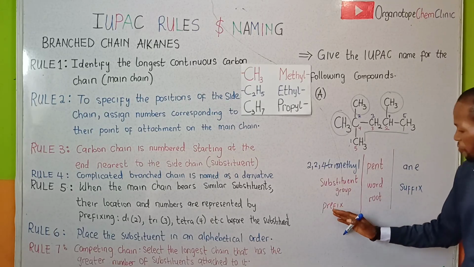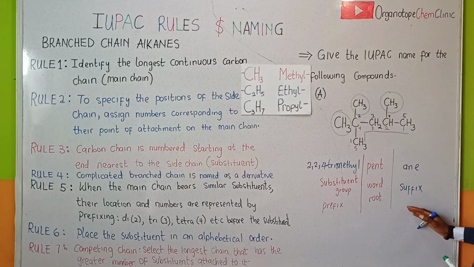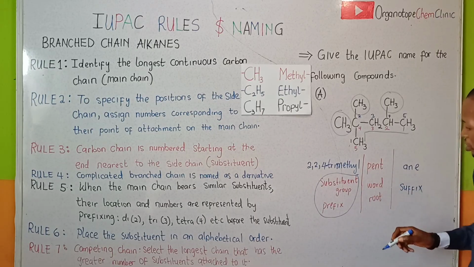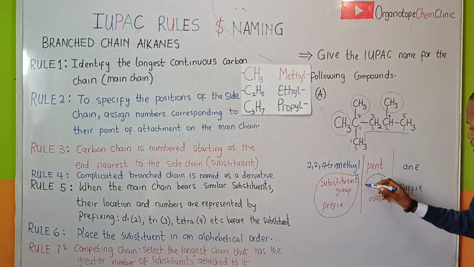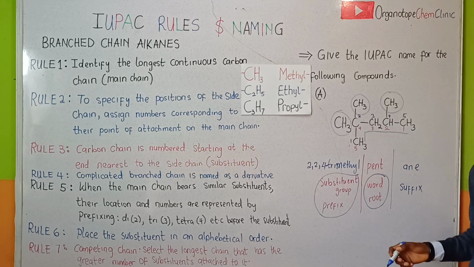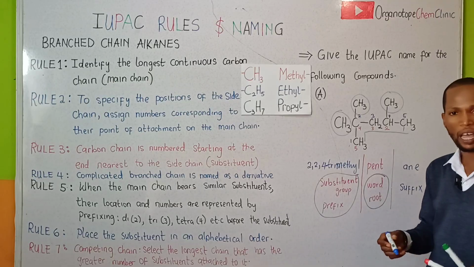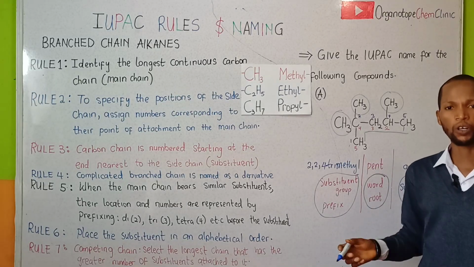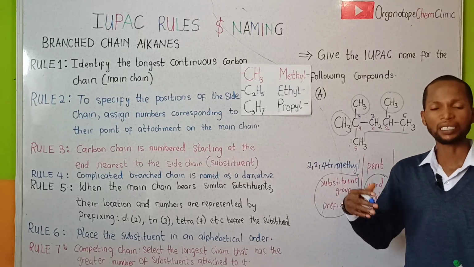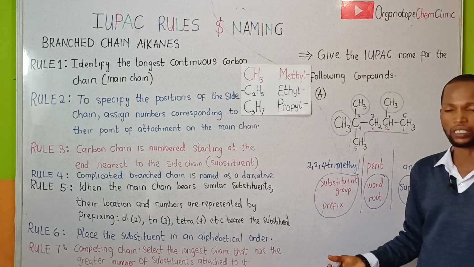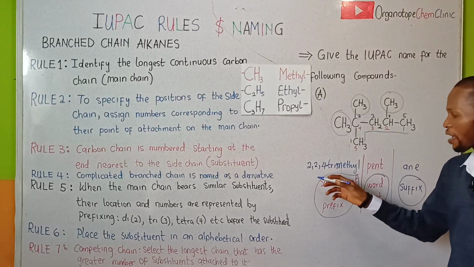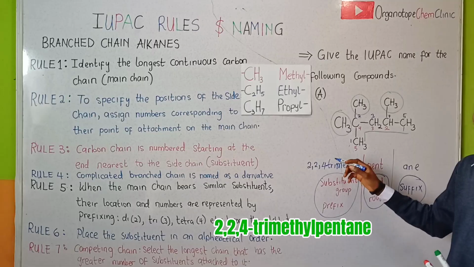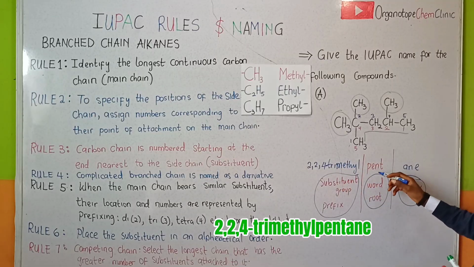So we have prefix, word root, suffix. So when you are naming an organic compound, you need to consider the prefix, which is the substituent group, the word root, which is the carbon skeleton, the number of carbon atoms that we have in the main chain, and the suffix, which is the homologous series of the compound, that is the family of the compound that we are considering. So invariably, the IUPAC nomenclature of this compound right here is 2,2,4-trimethylpentane.